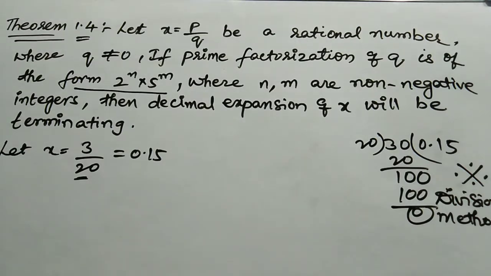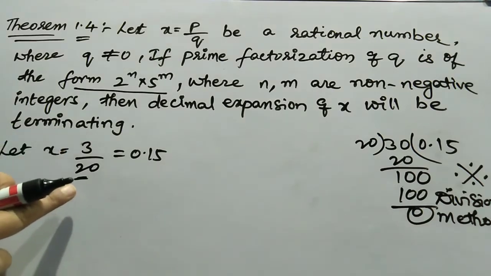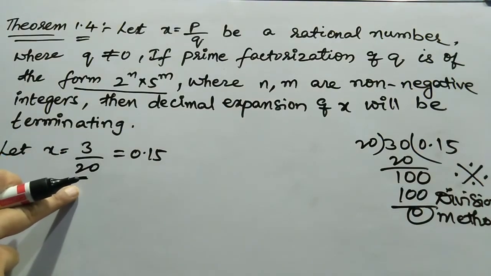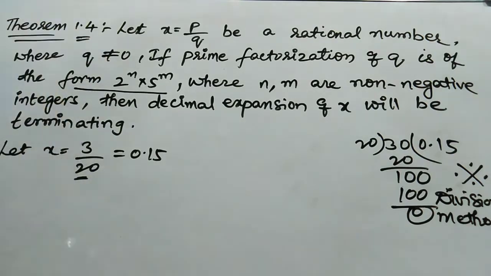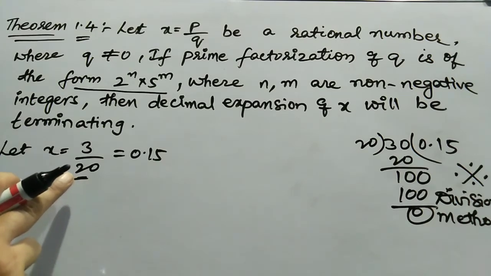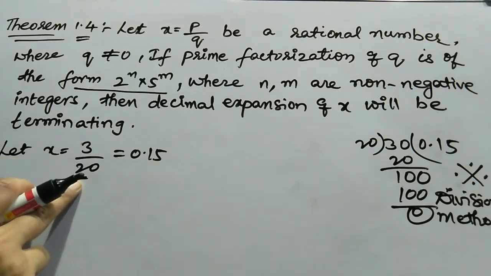What is our theorem? Let x equal to p by q, meaning our number is in p by q form, so it is a rational number and q is not equal to 0. What is your second statement? If the prime factorization of q is of the form 2 to the power of n into 5 to the power of m, you have to find out the prime factors of q. What is q here?